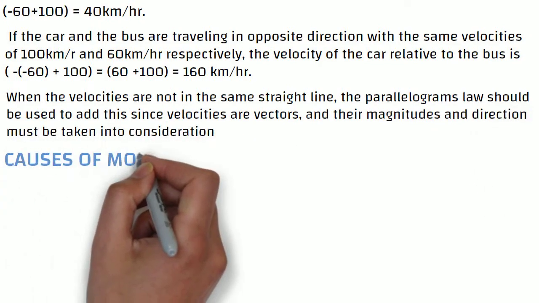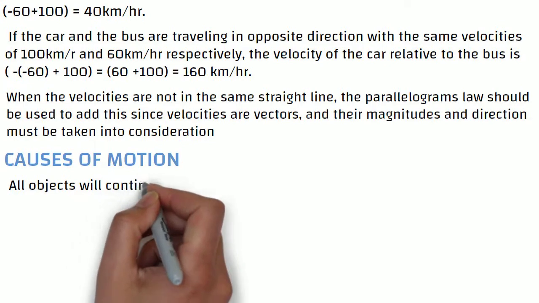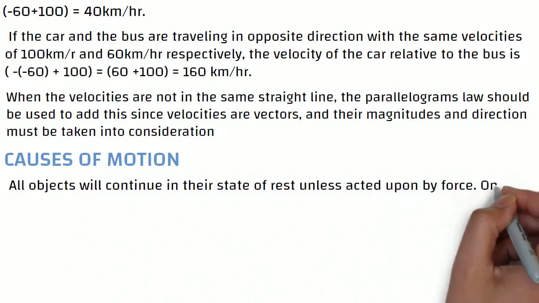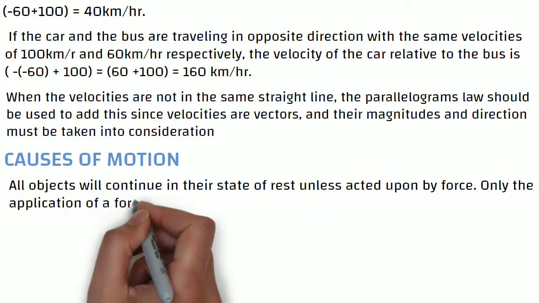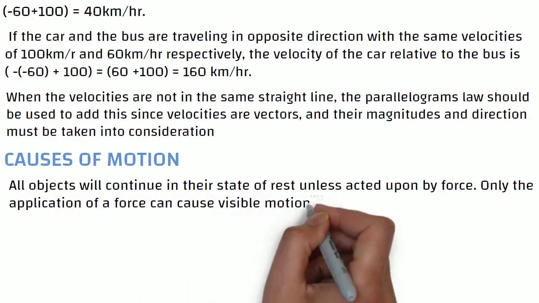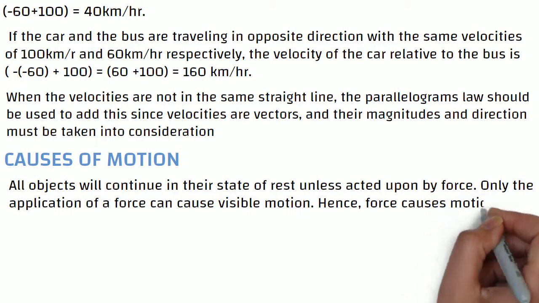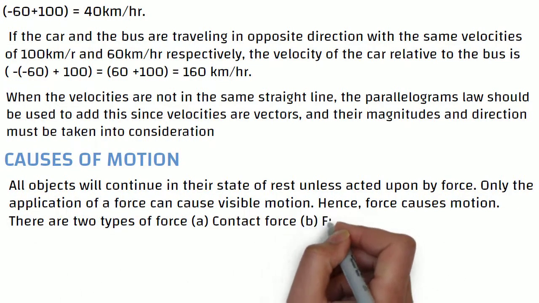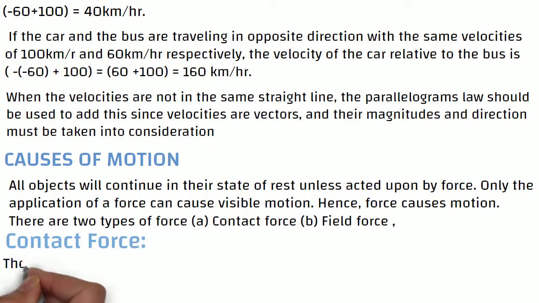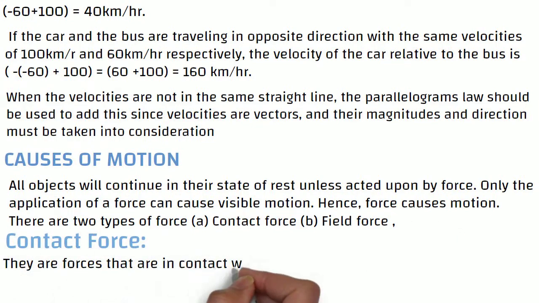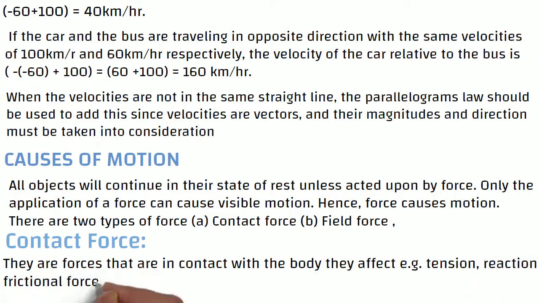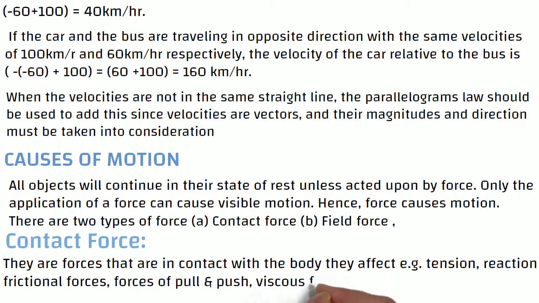Causes of motion. All objects will continue in their state of rest unless acted upon by a force. Only the application of a force can cause visible motion. Hence, force causes motion. There are two types of force: contact force and field force. Contact forces are forces that are in contact with the body they affect, for example tension, reaction, frictional forces, forces of pull and push, viscous force, etc.